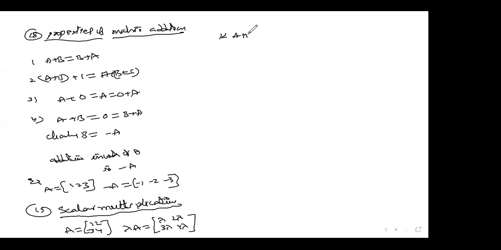Suppose K of A plus B matrices, then you can write Ka plus Kb. Suppose I write minus Ka, you can write K of minus A also. Anything is possible.